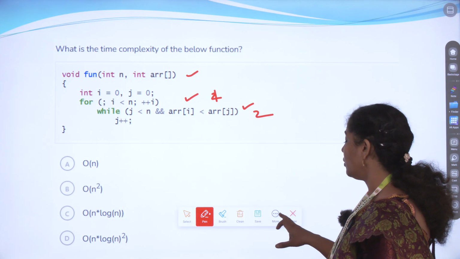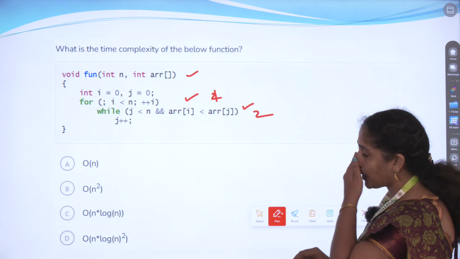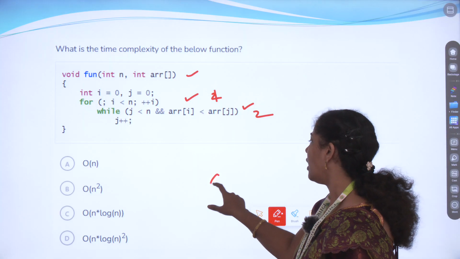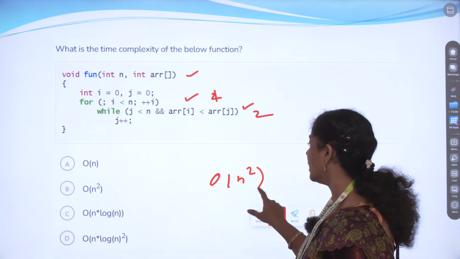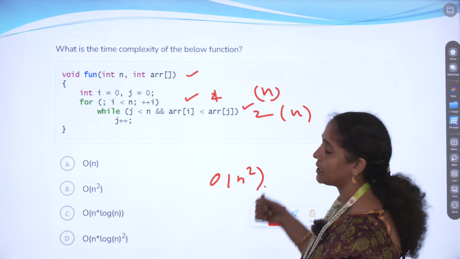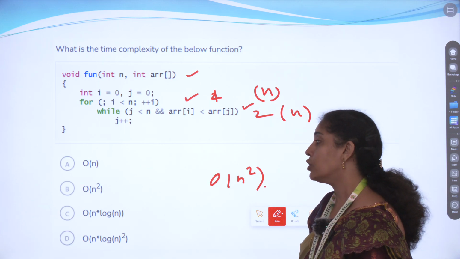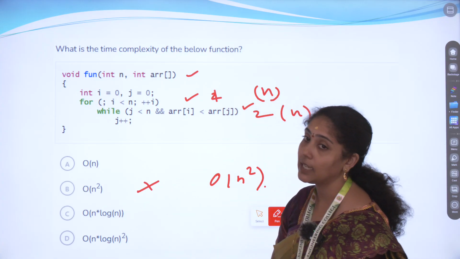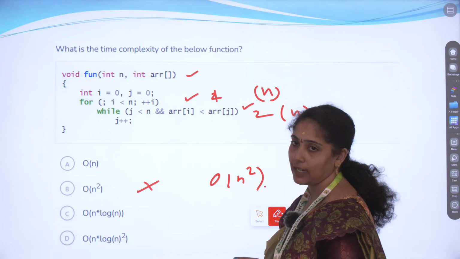So two loops means what is the time complexity? Usually the loop executes two times, so order of n squared will come, because one loop is called n times and another loop is called n times. So is order of n squared the right answer? No, not like that. Why is order of n squared not the correct answer?